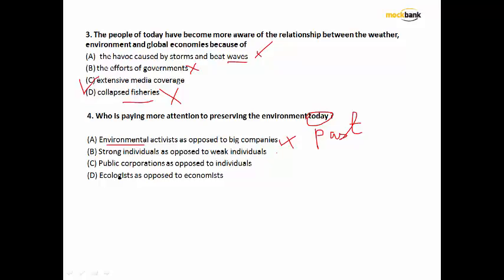Cut down on options. There has been nothing written about strong individuals. Public corporation, I'll hold on to this option. I have never discussed this economist part. So the best option for me is option C. Remember, I did not go for the correct answer. I went for the best answer. Be very clear in understanding that I am actually understanding the options over here. I'm cutting down the options. I am not at all going for the correct answer.